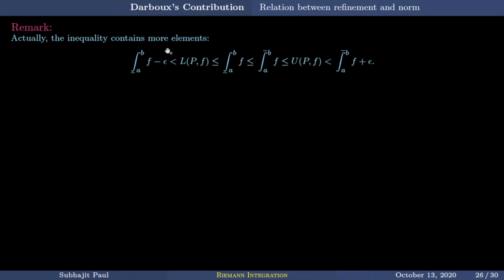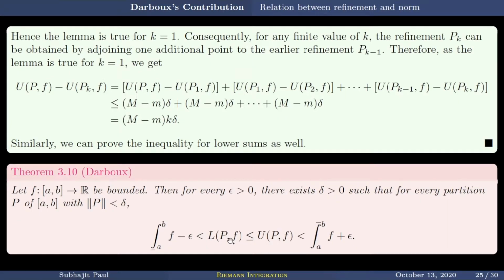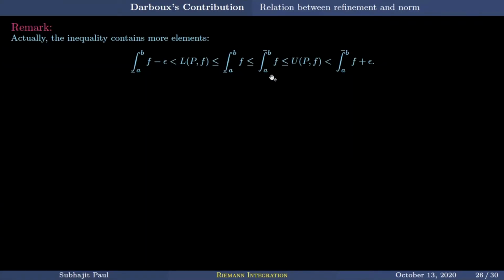There is a remark. Actually, the inequality contains more elements. If you see L(P, f), this is definitely smaller than or equal to lower integral, and lower integral is smaller than or equal to upper integral. Upper integral is smaller than or equal to every U(P, f). Okay, so this inequality we will use later. Lower integral minus epsilon is smaller than L(P, f), which is less than or equal to U(P, f). So these two quantities will be shoved between L(P, f) and U(P, f) any time, because this is the supremum, so it will be greater than everything. This is the infimum of these things, so it will be less than everything, and this one is less than or equal to this one. So for any pair of L(P, f) and U(P, f), these ones can be shoved in between.